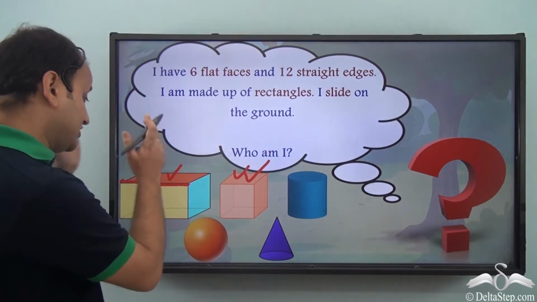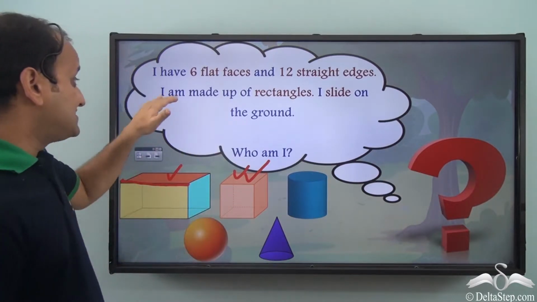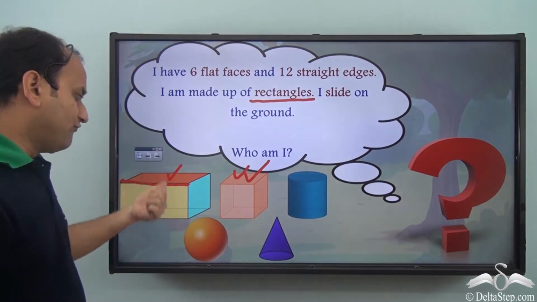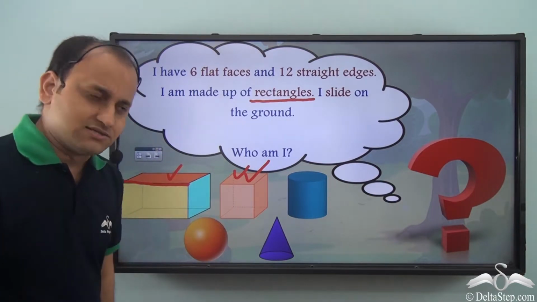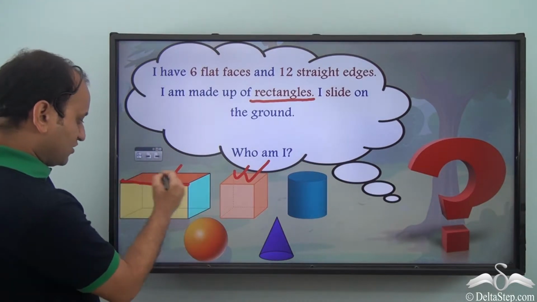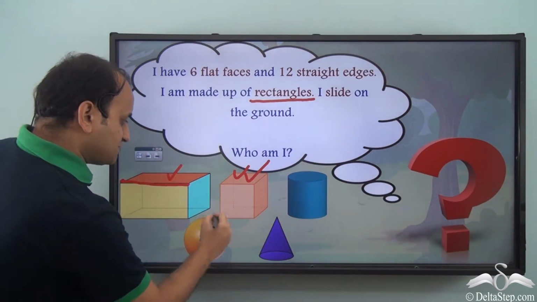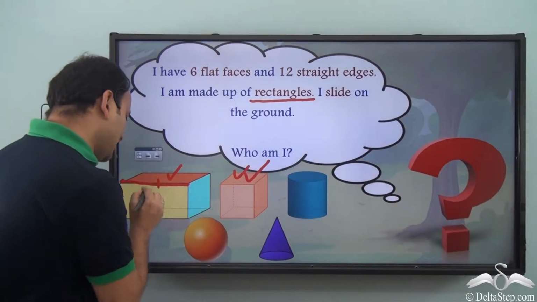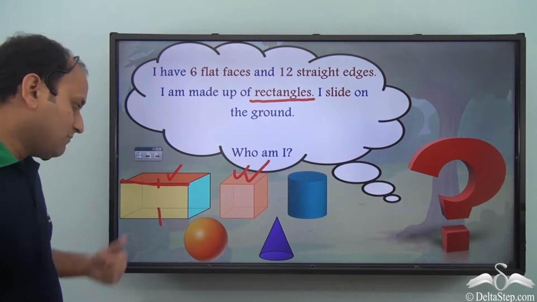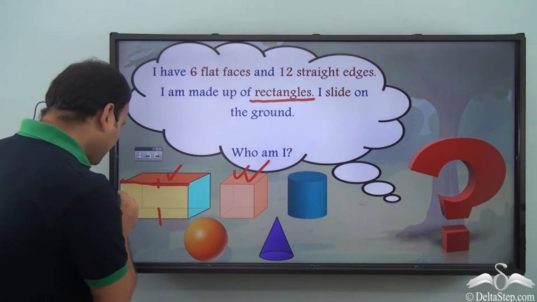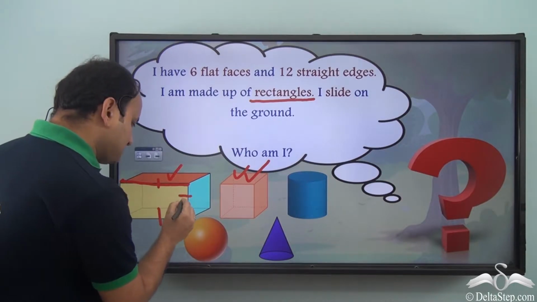So we have cuboid and cube, and it says I am made up of rectangles. Now which one of them is made up of rectangles? Well, we see this particular face and this particular face. In this case, this edge and this edge make up a pair, and this pair is longer than this pair.